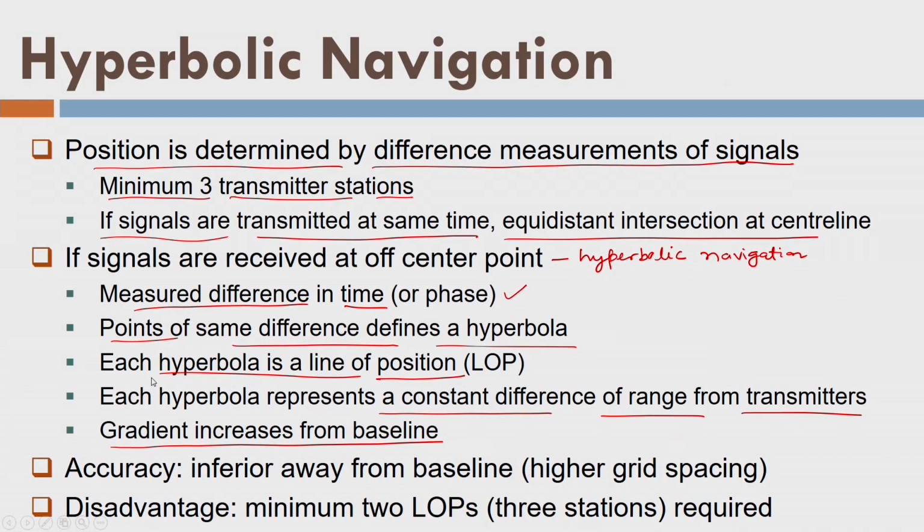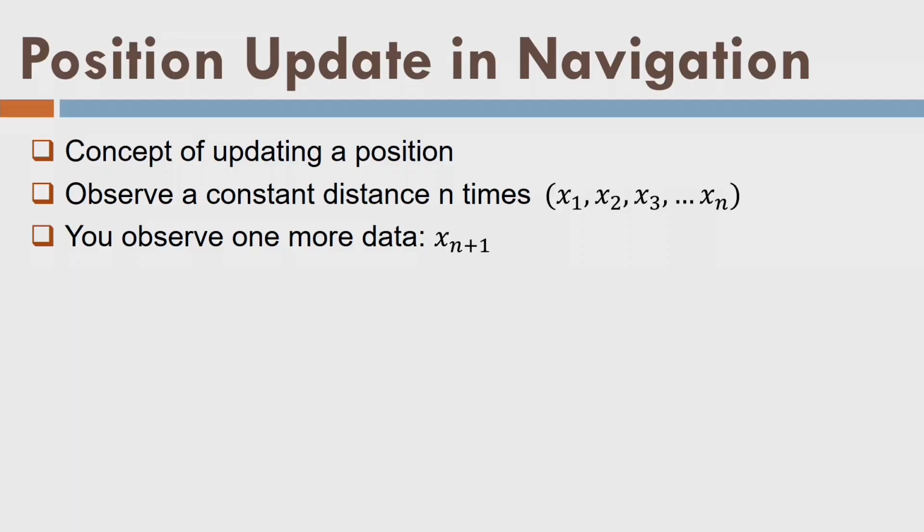Here we need minimum 3. What are the major ideas about the navigation methodologies? One is hyperbolic and one is circular. In case of circular, we call it Rho-Rho or Rho-Rho-Rho, depending on the dimensions we use. The position of the vehicle or the moving object is changing, and I need to measure it. If it is away from the design trajectory, I need to put a correction.